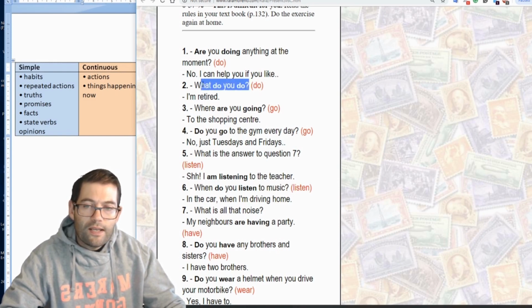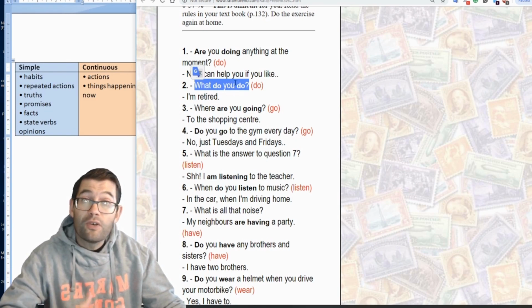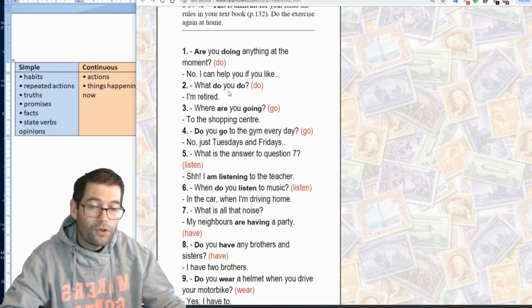This question is really getting at a fact, and it wants to try and find out what the person's occupation is. So here we use the simple tense to get at facts. So what do you do? Gets the answer, I'm retired.